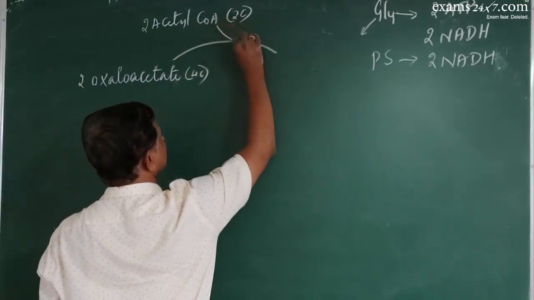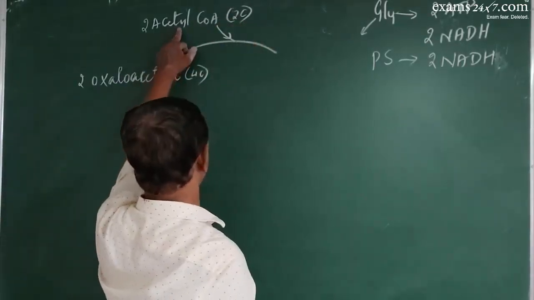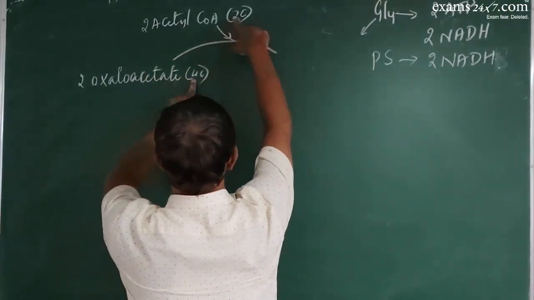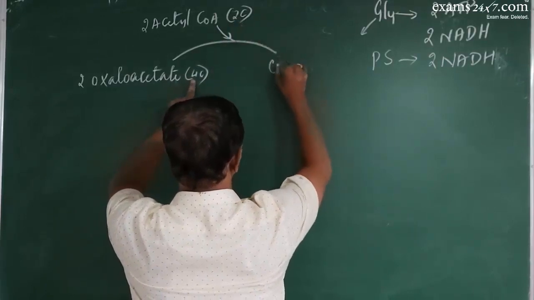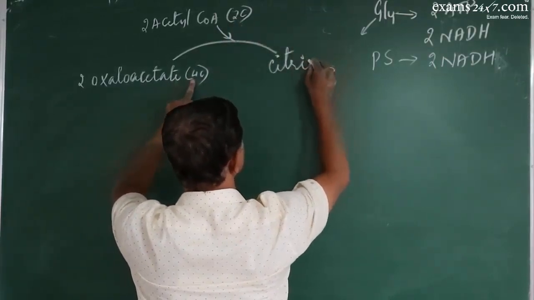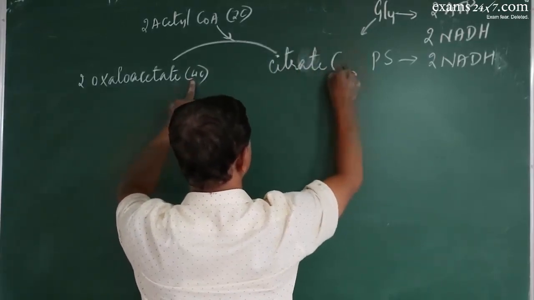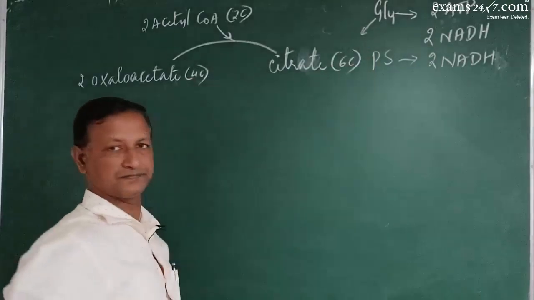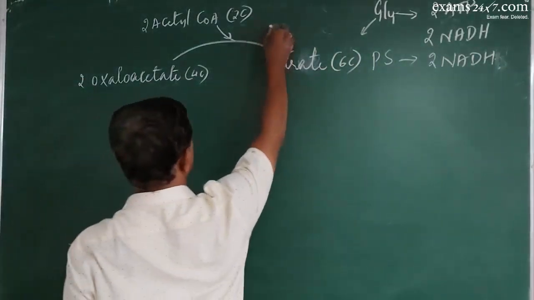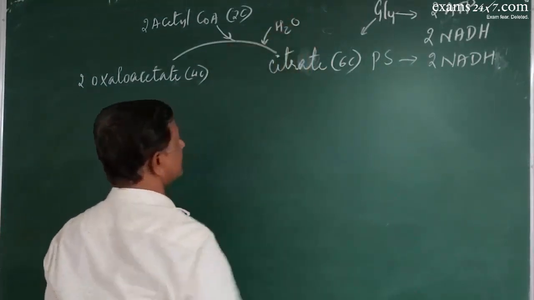So, the acetyl CoA will be accepted by oxaloacetate. So, 4 carbon plus 2 carbon to produce a 6-carbon compound called citrate. Now, here there will be addition of water also, in the presence of water.